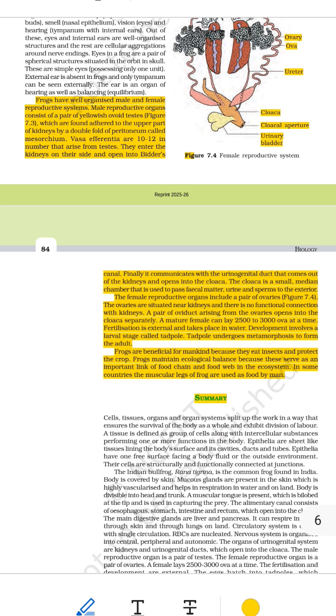3. Nasal epithelium, smell, located inside the nostrils, helps the frog detect smells like food, danger, or water nearby. 4. Taste buds, found inside the mouth, help frogs identify food as tasty or not. 5. Sensory papillae, touch, tiny sensitive spots on the skin, allow the frog to feel the surface of things.